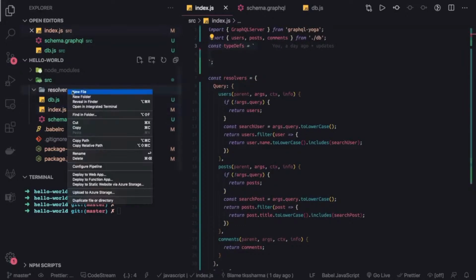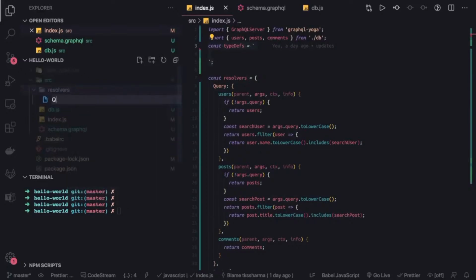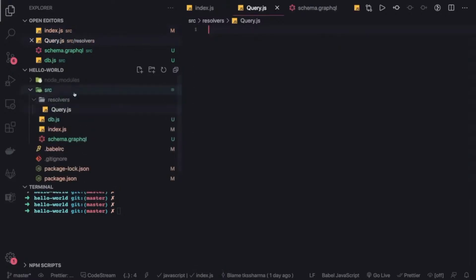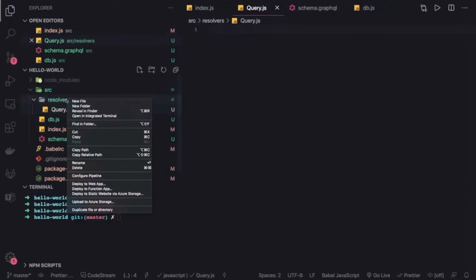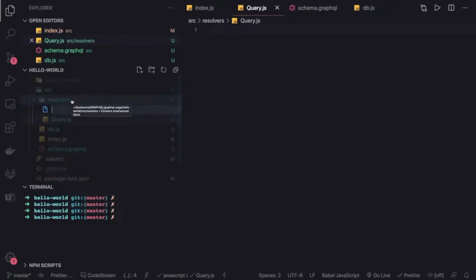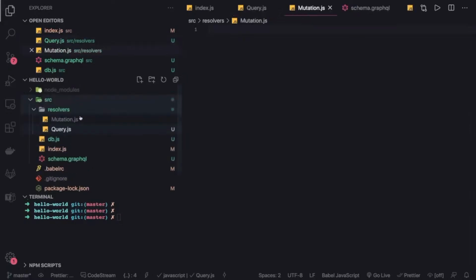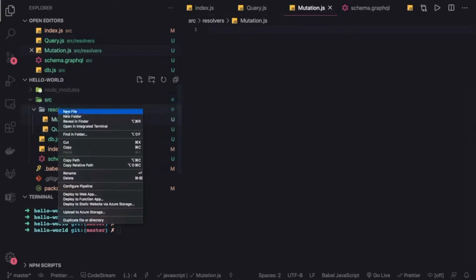Let's say this is a folder, so let's create a new resolver. First of all, query.js, which will take care of execution of all the queries. If we have any mutation, mutation.js, and we have other types like comments, posts, user.